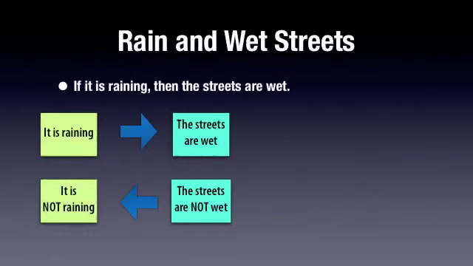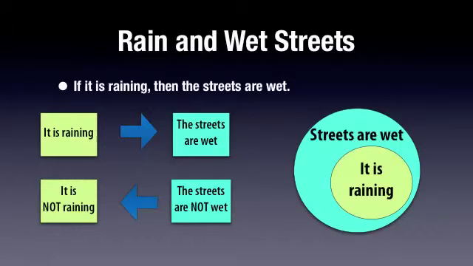If you need to stop and think about this, do that, but you also might want to look at this diagram. This is what's called an Euler diagram. The yellow circle represents it's raining. The bluish circle is streets are wet. Notice anything that's in the it is raining circle is also in the blue circle. Streets are wet. So if it is raining is true, then streets are wet is true.